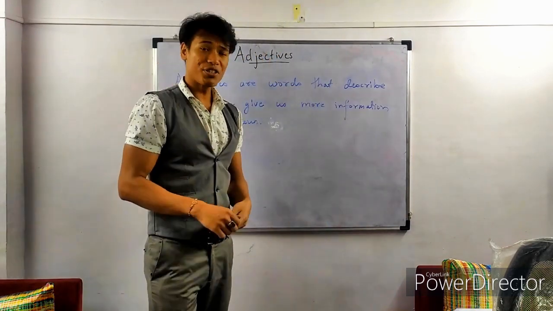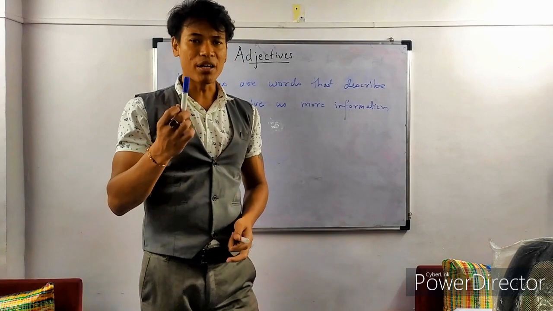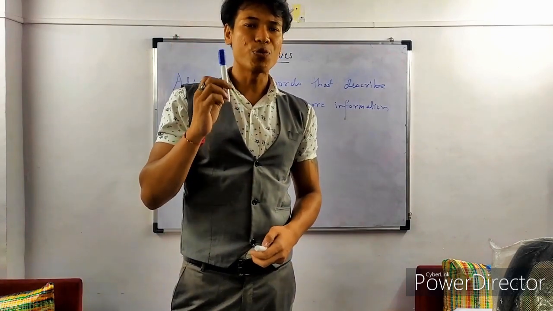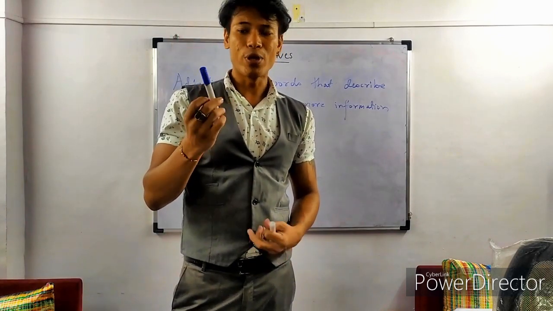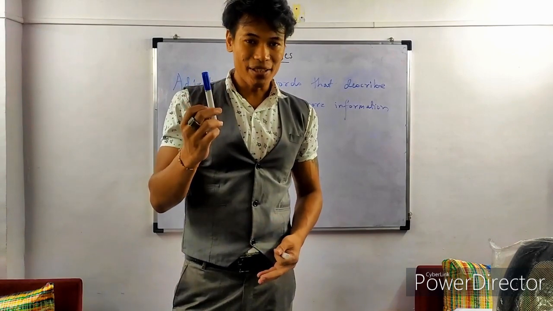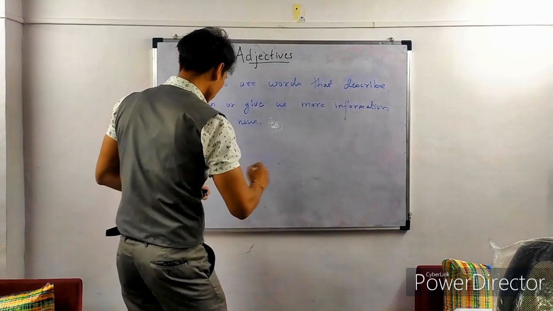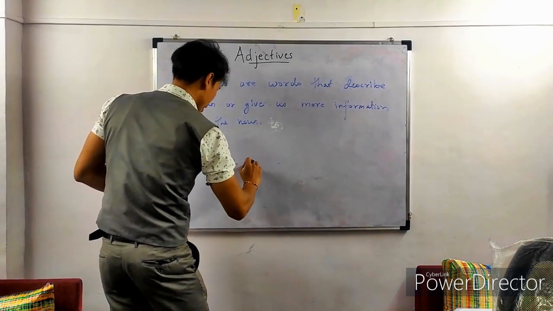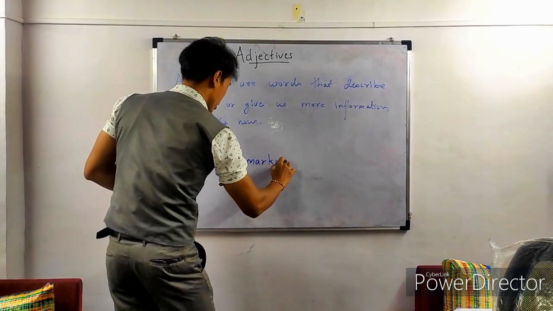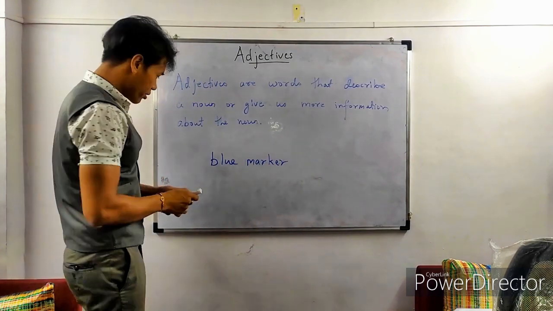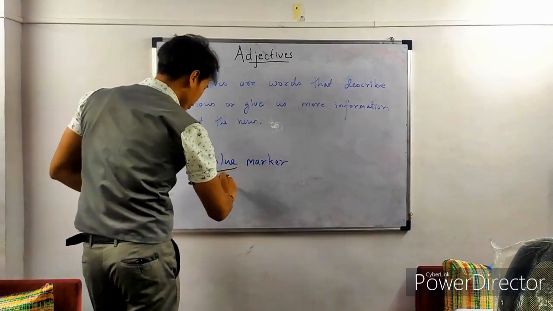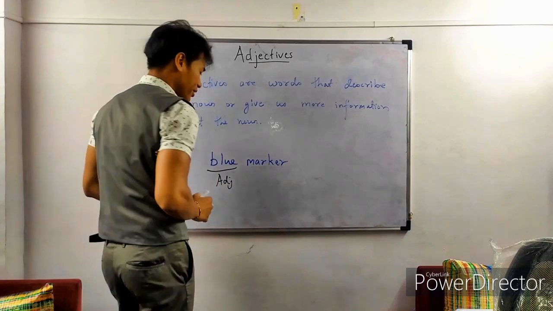Okay, for example, I have this marker with me. Now how would we describe this marker? We can describe it by its color. What's the color of this marker? Blue. All right, so it's a blue marker. Okay, so this word blue, this is an adjective.